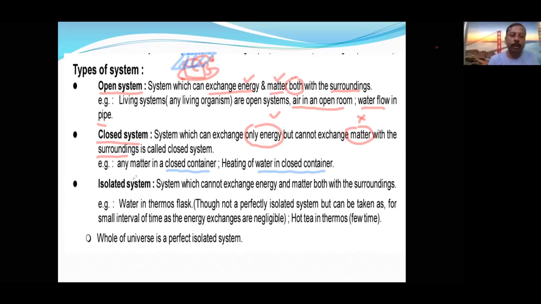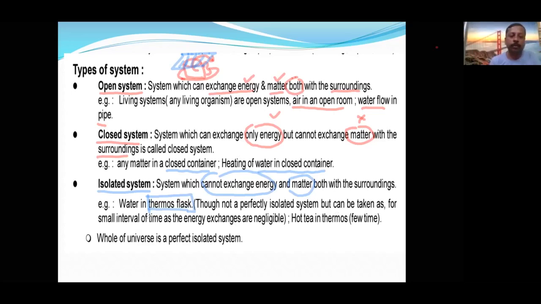Next, isolated system, a very peculiar system. It cannot exchange energy, it cannot exchange matter, everything is separate, isolated. Like tea or water in a thermos flask. This is completely isolated; neither heat can go out nor substances can go out.